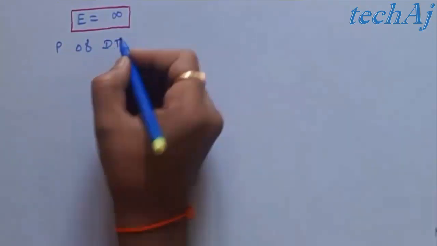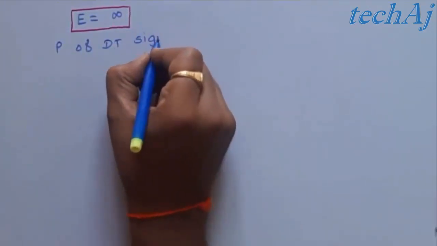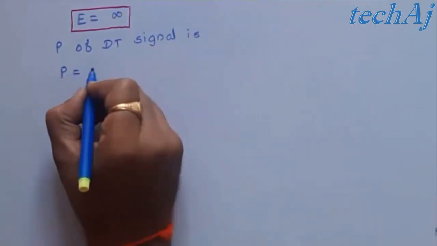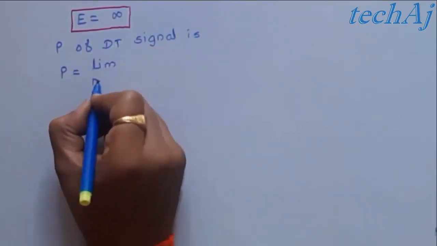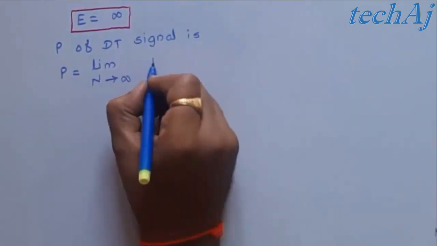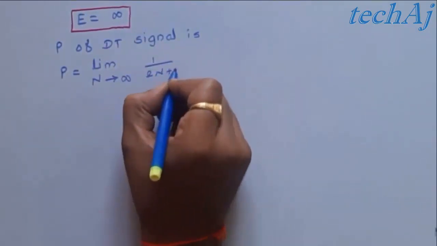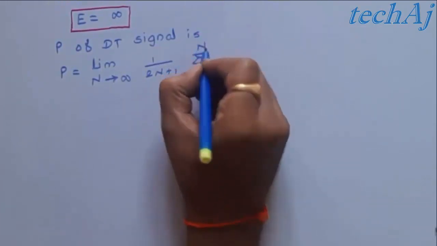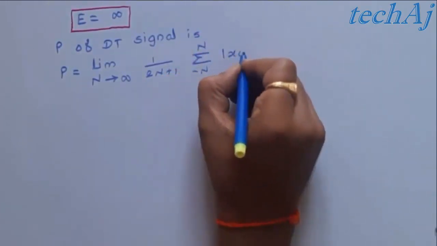The power P of a discrete time signal is given by P is equal to limit n tends to infinity, 1 upon 2n plus 1, summation from minus n to plus n of mod x of n squared.